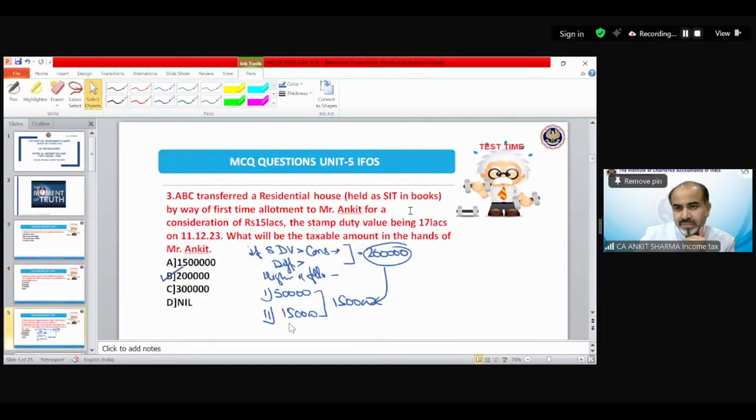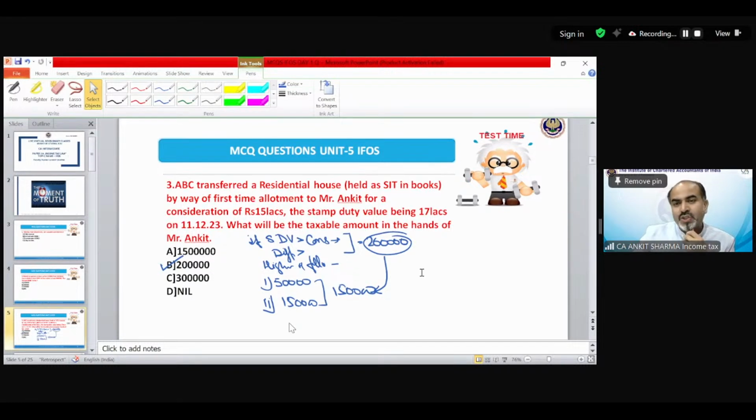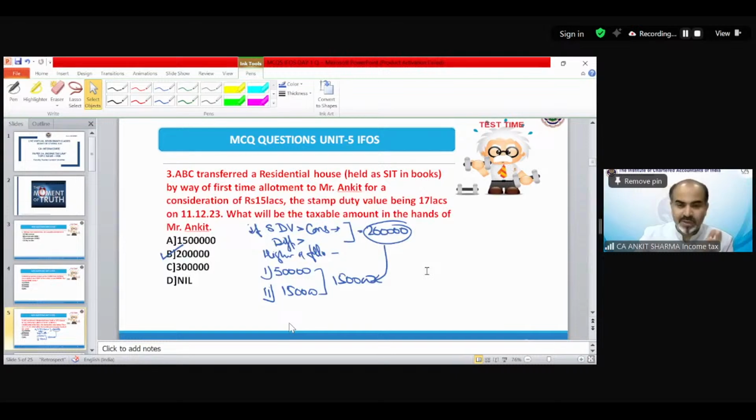Just a second. Shoaib is asking, but as per section 194B, income from gambling, lotteries, crossword puzzle, is it exempted up to 10K? Shoaib, it is exempted for TDS purpose. For deduction of TDS, the exemption is there, but that is not that these are exempted from tax. These are 100% taxable. Even you cannot get the benefit of basic exemption from these income. So 194B is for TDS purpose only. The TDS would not be deducted. But it doesn't say that it is exempted income. That is 100% taxable. Okay.